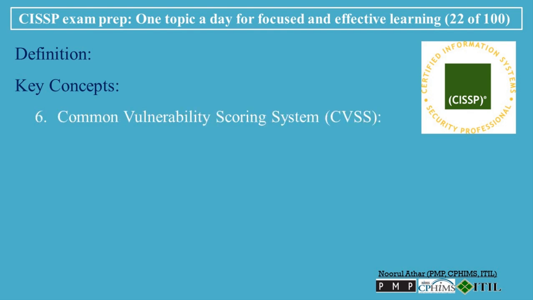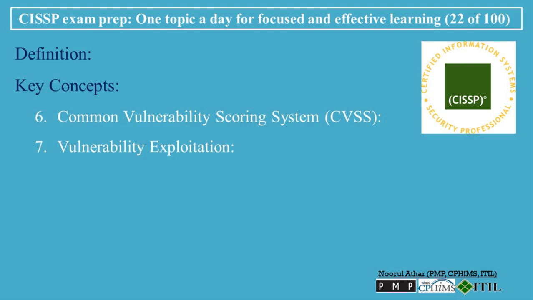6. Common Vulnerability Scoring System, CVSS. CVSS is a standardized system for rating the severity of vulnerabilities, taking into account factors like exploitability, impact, and the ease of remediation. CVSS scores range from 0, no risk, to 10, critical risk. The score helps prioritize vulnerabilities for remediation by indicating their potential impact on the organization.